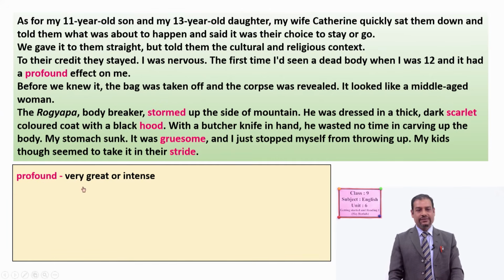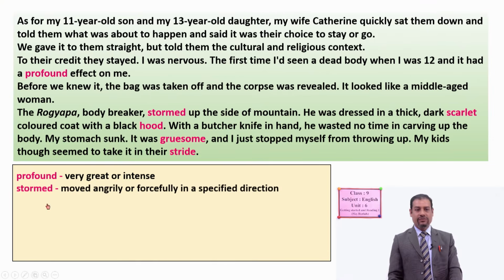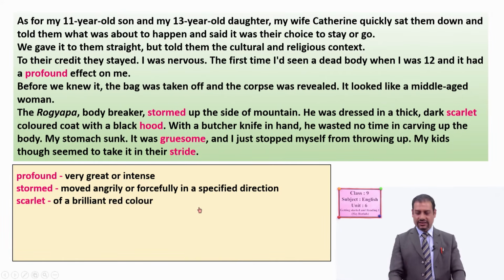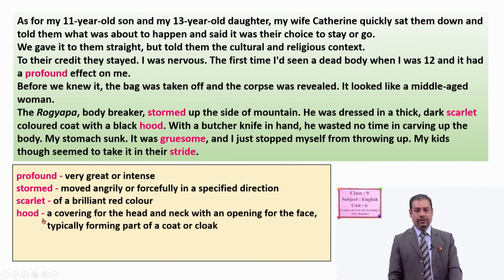Profound means very great or intense. Stormed up means moved angrily or forcefully in a specified direction. Scarlet means of a brilliant red color, a dark type of red color. Hood, a covering for the head and neck with an opening for the face, typically forming part of a coat or a cloak.